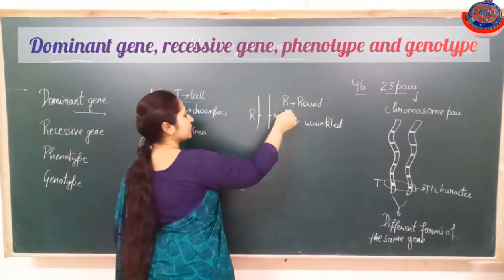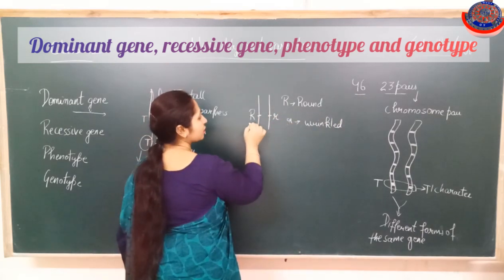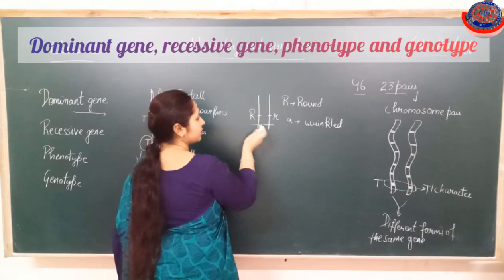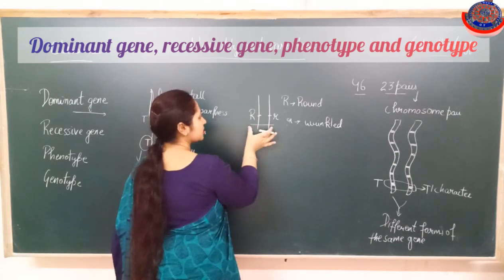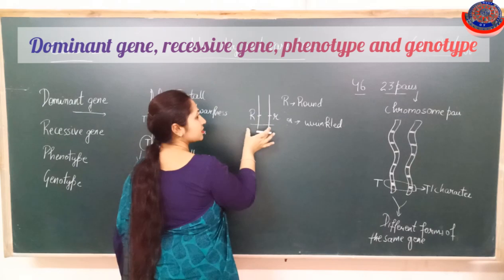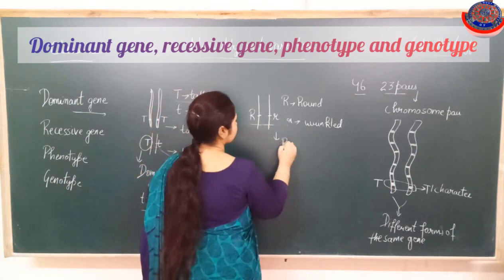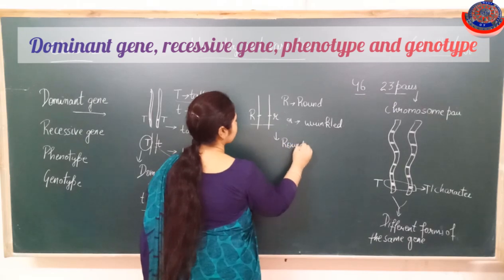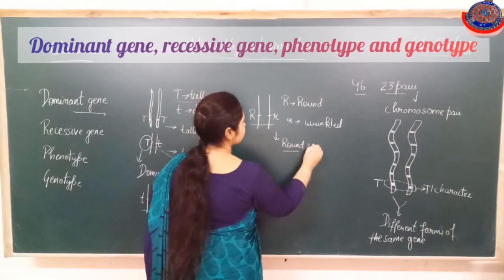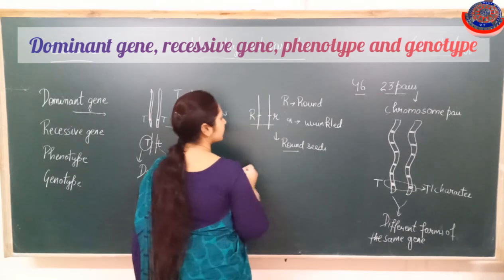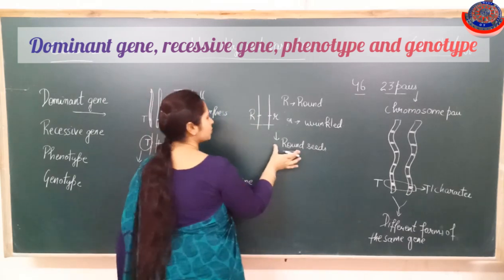Then capital R and small r, if this type of gene is inherited by any organism, then the character will be round seeds. The pea plant shows the round seeds.